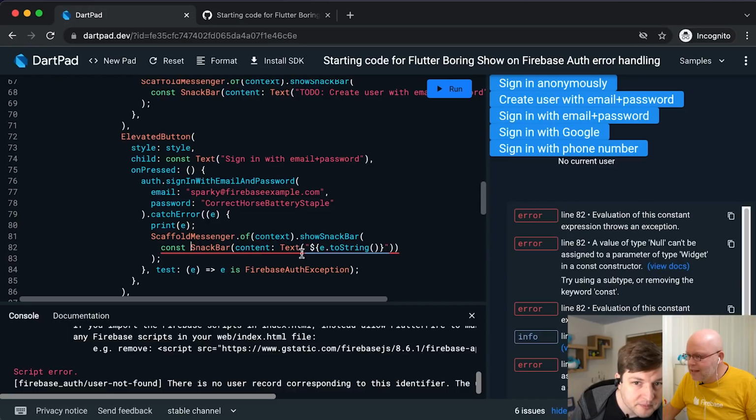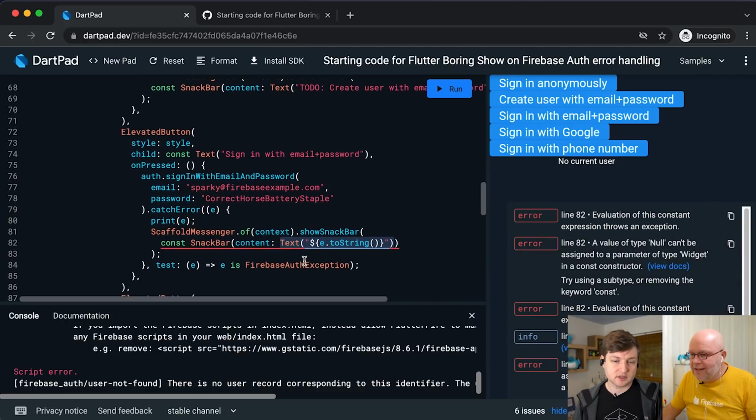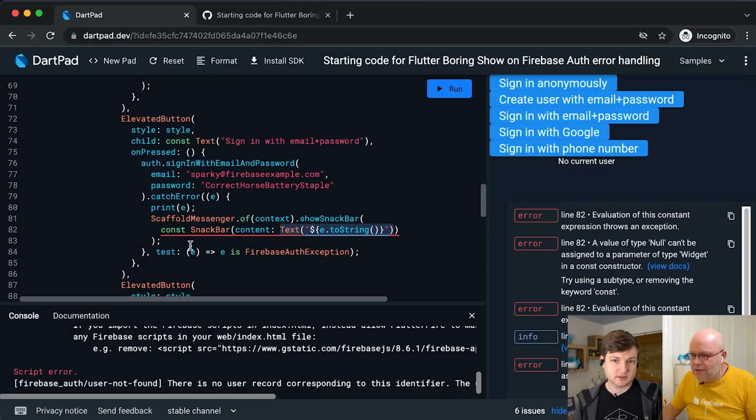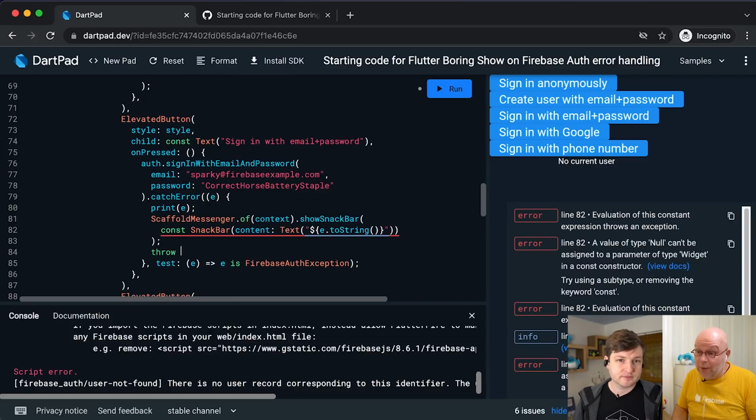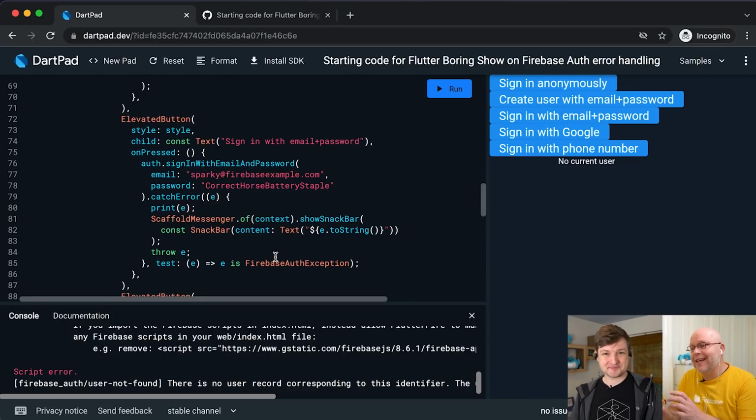I'm not sure, by the way, why it's now complaining about my. No. Where is it complaining? Hold on. Evaluation of this expression throws an exception. I'm looking at the error messages on the right here. Ooh. So can't that be allowed? What's that? That's interesting. So do I need to throw the exception? This, by the way, is very much where I was running into interest. Yeah, look at that. That's so interesting.